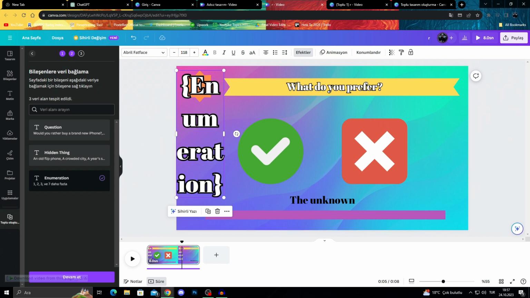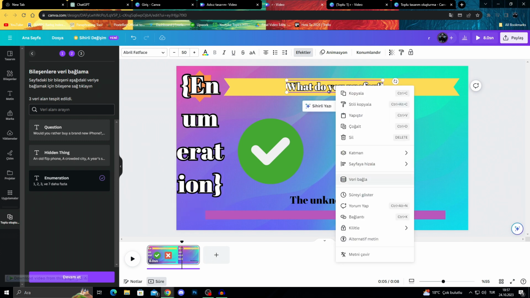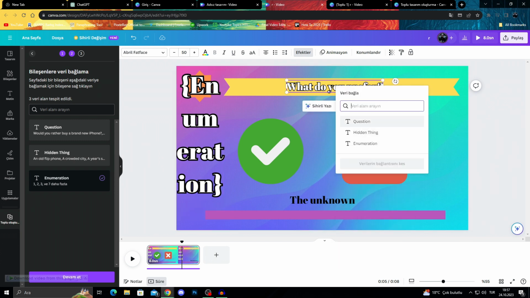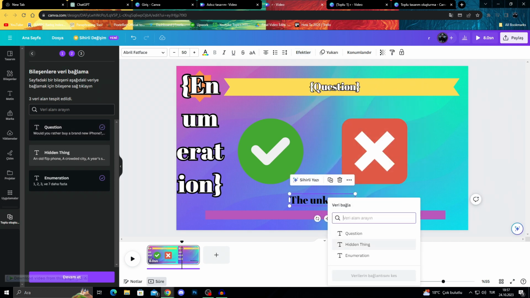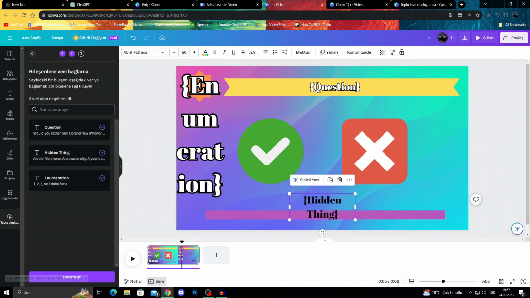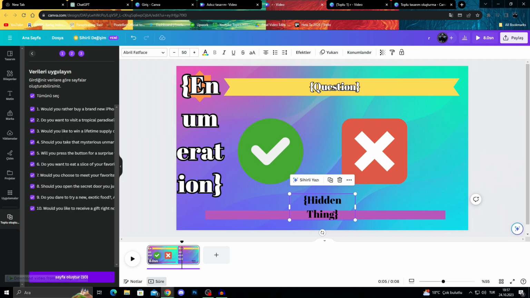It will look like this, but when the numbers get entered, it will be better, don't worry. I will go to what do you prefer and select connect the data and select question. And for the unknown, I will do the hidden thing. Of course, when we create the video, these will change and numbers will look much better. Then I will just say continue.